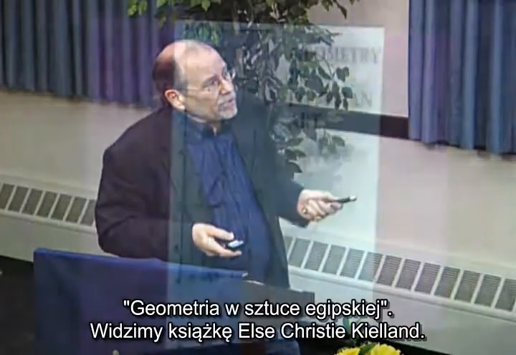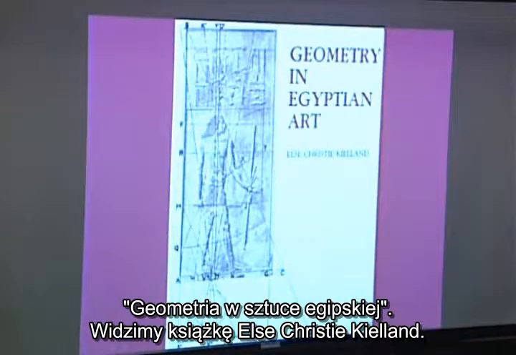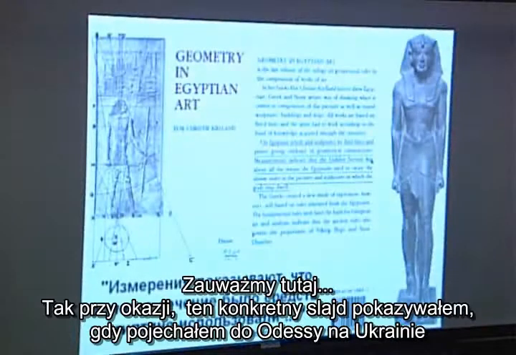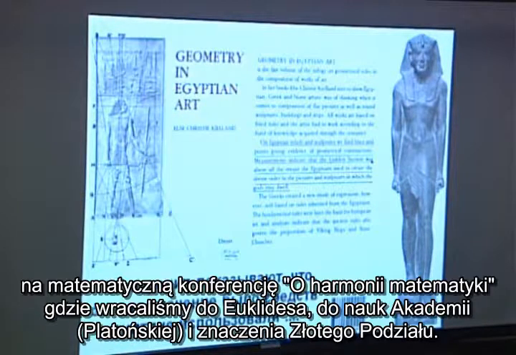Now, geometry in Egyptian art, we see with Elsie Christie Kielland. By the way, I gave this particular slide when I went to Odessa in the Ukraine for a mathematics conference on the harmony of mathematics. We're bringing back into Euclid and into academia the significance of the golden section.